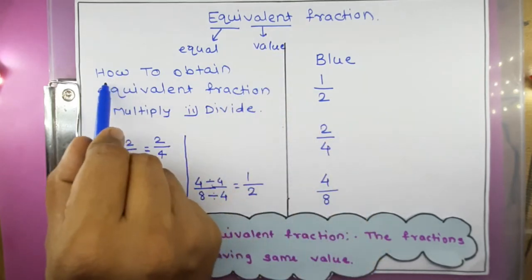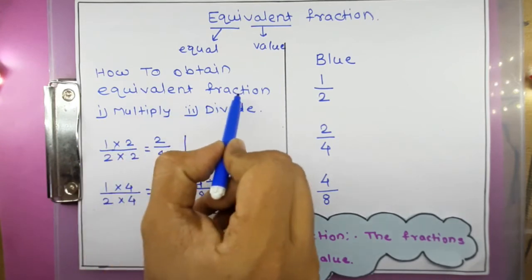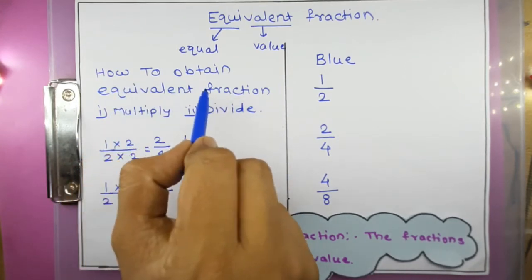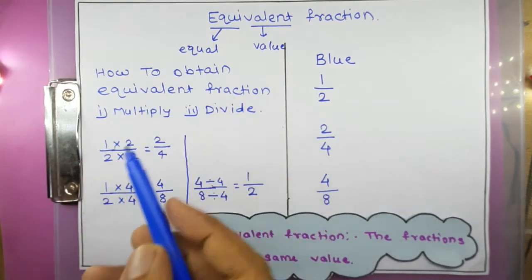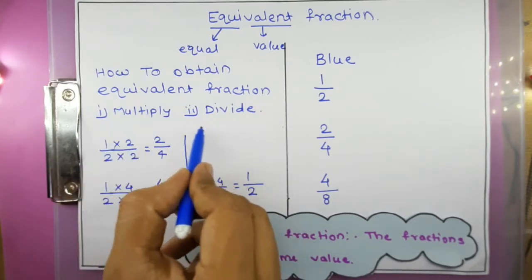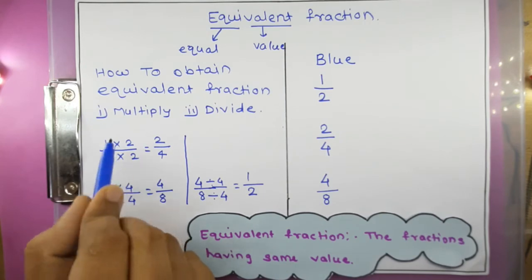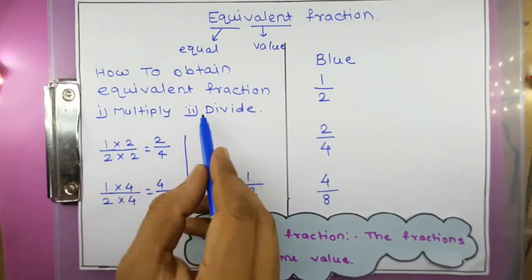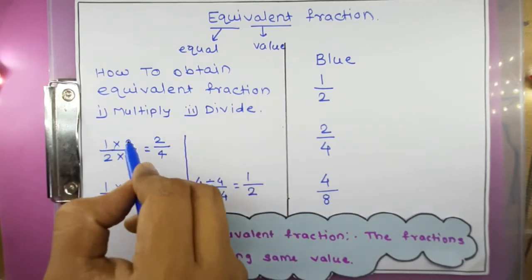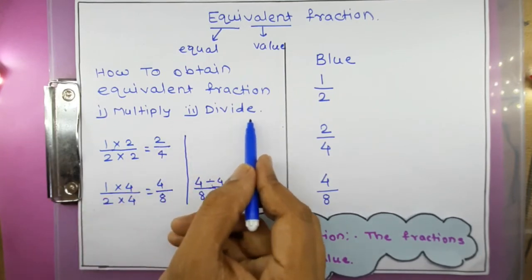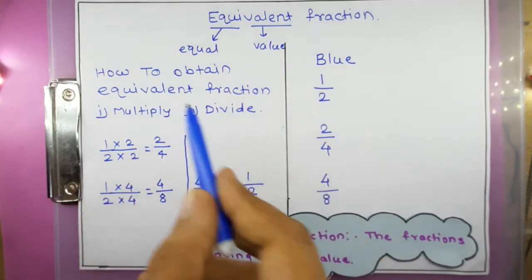Then how to obtain the equivalent fraction from the original one? Either we can multiply or we can divide. If we have to go from one to many, we multiply, and if from many to one, then we will divide. So I hope you have understood this concept.